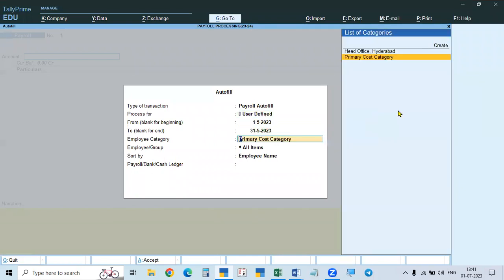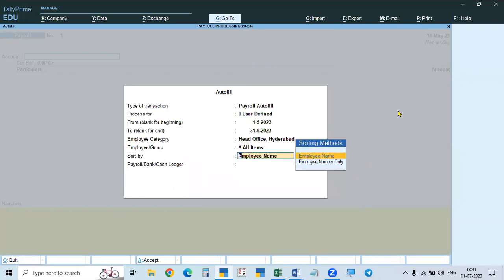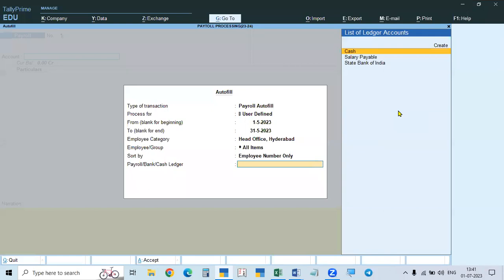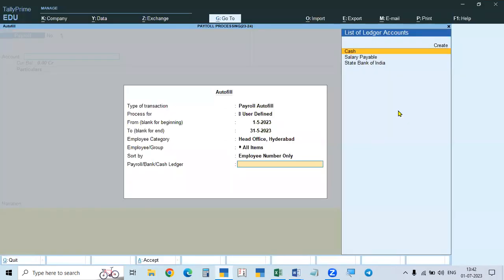The date is the same, and go to HYDERABAD, that is the primary category. First category, all items, you take out nines. And when you are processing the salaries, we have to process them first as payable, because we are making it for 31st as a liability, it is payable. Salary will be paid on the first or second or some days in the next month, and these statutory payments will be made before the 15th of next month. So we will pay them later. First on 31st, when we are making this for this month's expenditure, we have to process it as payable. So what you have to do is create salary payable.